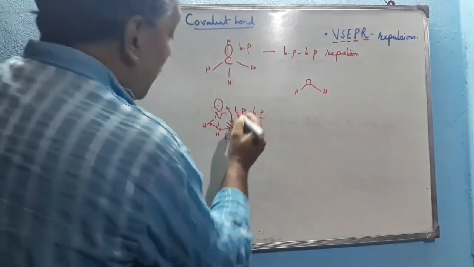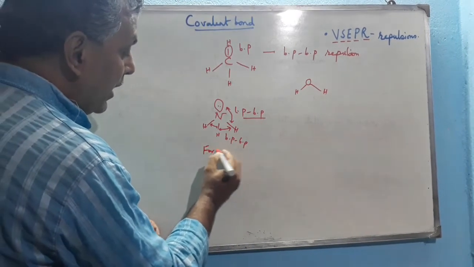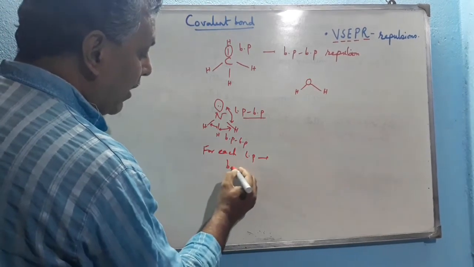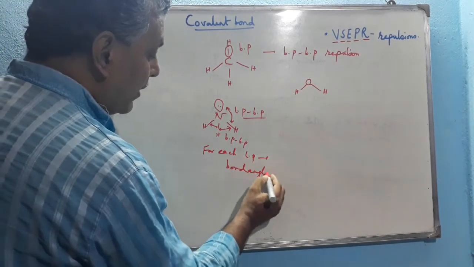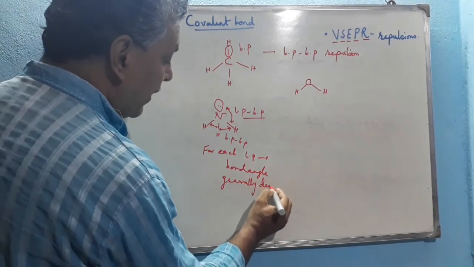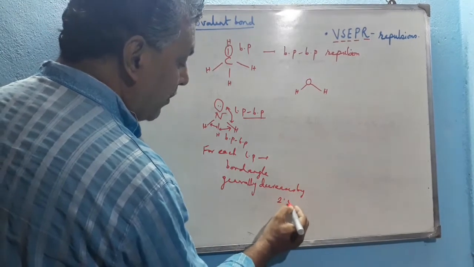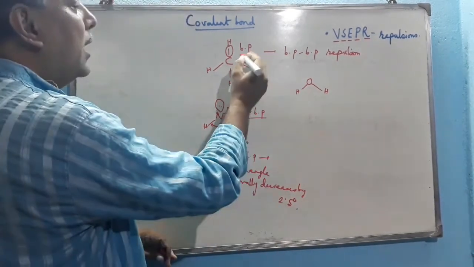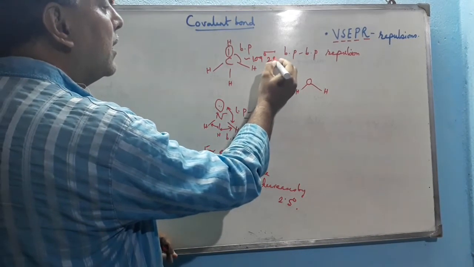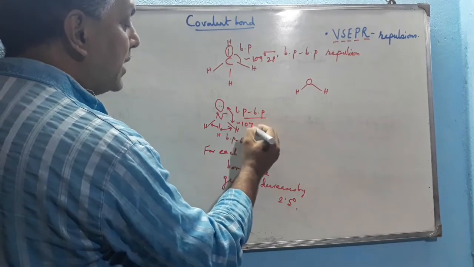That's why the bond angle becomes somewhat less. For each lone pair, the bond angle generally decreases by 2.5 degrees. So here in methane the bond angle was approximately 109 degrees 28 minutes, and here in ammonia the bond angle is approximately 107 degrees.